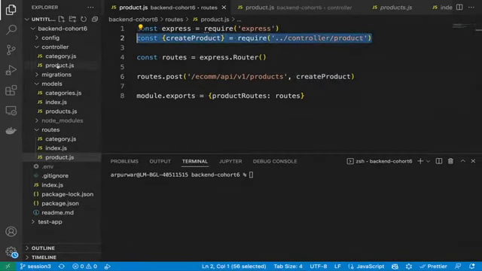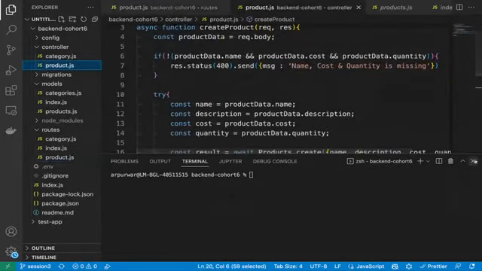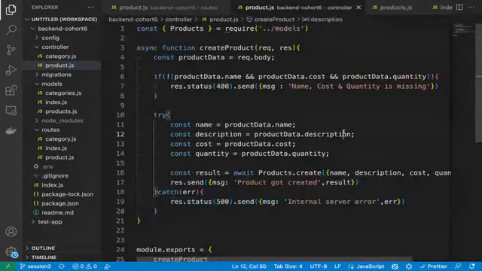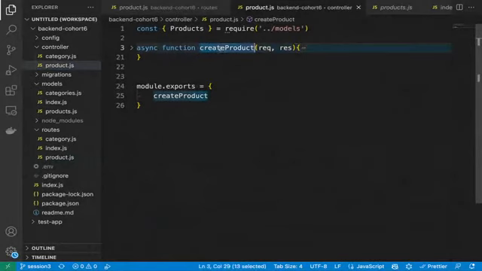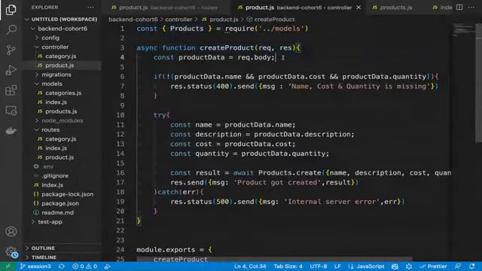Now let's go back to the product controller. Okay. Now you can see in the product controller, we have created one function, create product. We have exported it. We have imported our models because these models at the end are going to interact with the database. And then the first thing which we are doing in our create product function, we are first fetching all the data from request.body.